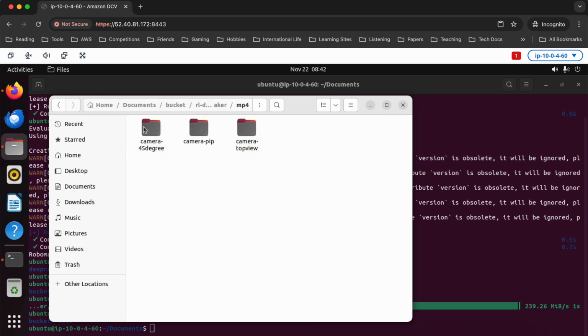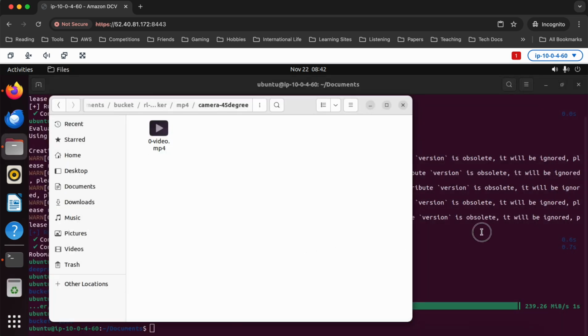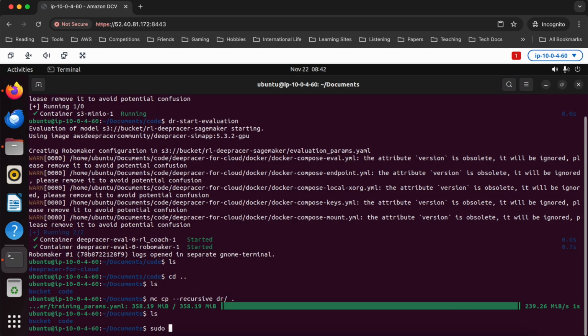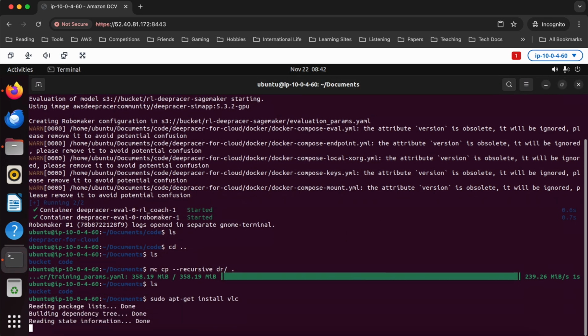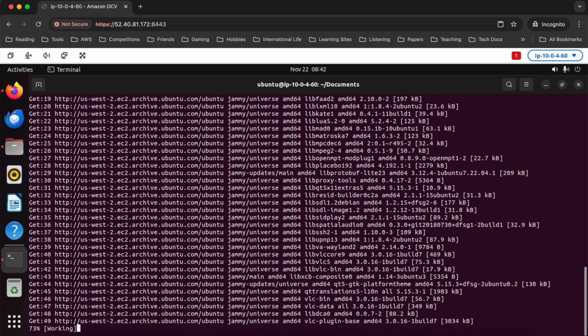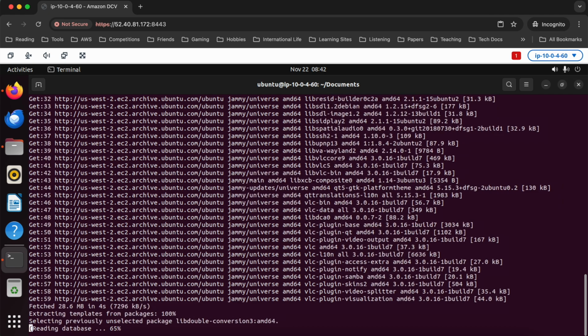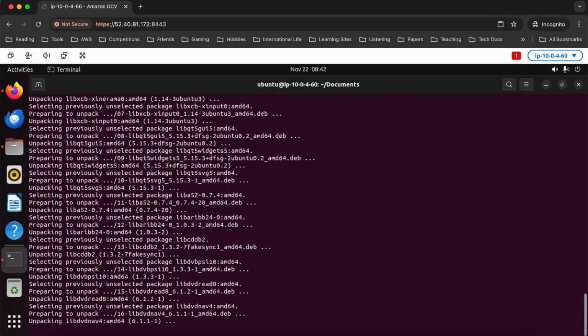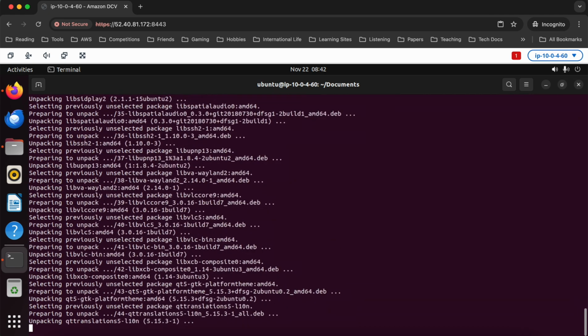MP4. Look at that. 45-degree camera angle. Video 1. Let's see if that pops open. Might be a little stuttery. Okay, yeah, I don't have the ability to play that, but that's okay. We can install a video player that will handle that. So sudo apt-get install vlc, I think, is a good one. So let's grab VLC real quick here and see if that gets us back in business. We'll give that a second to unpack and install.